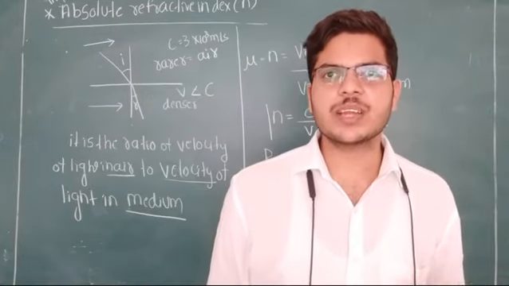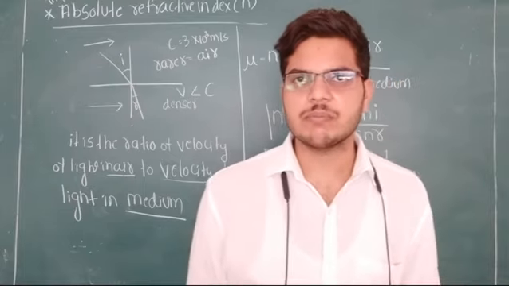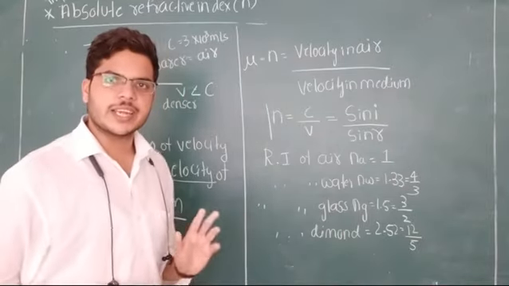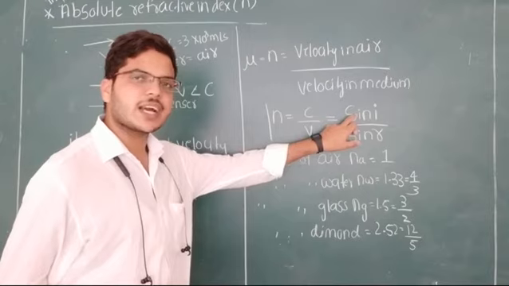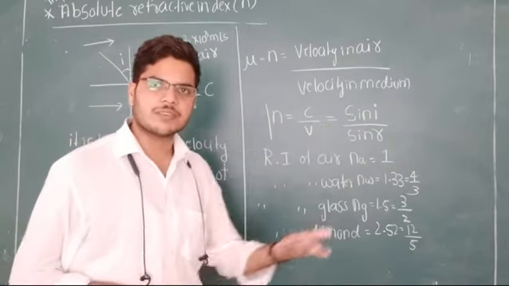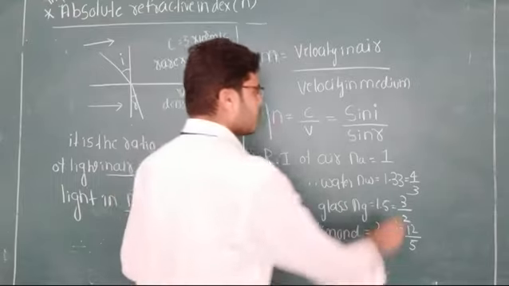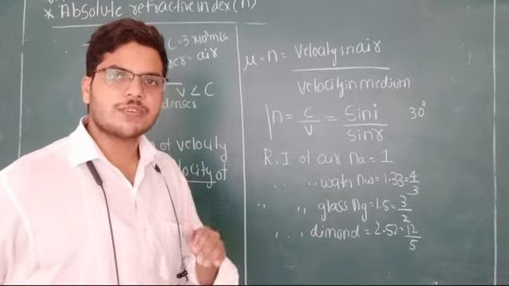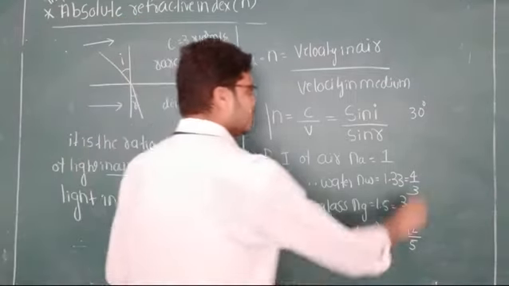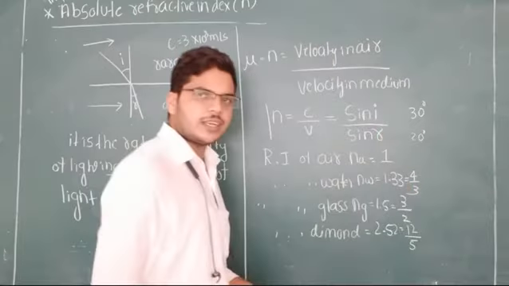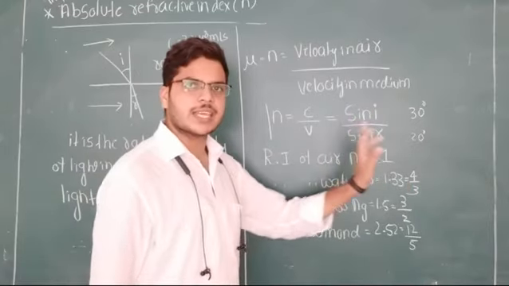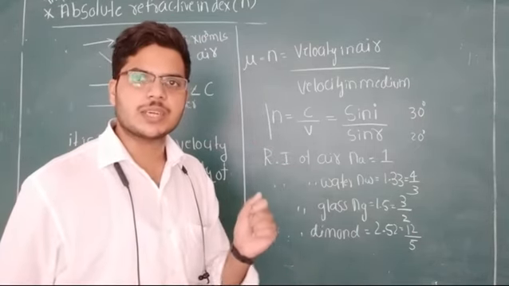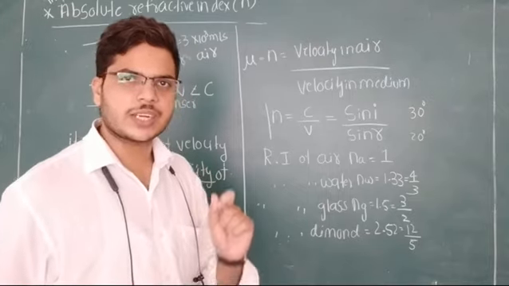Practically, it is very difficult to calculate the velocity of the light in the medium. Therefore, we go for an easy method. That is, we take the ratio of the sine of the angle of incidence to the sine of the angle of refraction. For example, you take the angle of incidence as 30 degrees. After refraction, you measure the angle. For example, if it comes to be 20 degrees, then you take sine 30 degrees divided by sine 20 degrees. That ratio also gives the refractive index of the material or absolute refractive index.